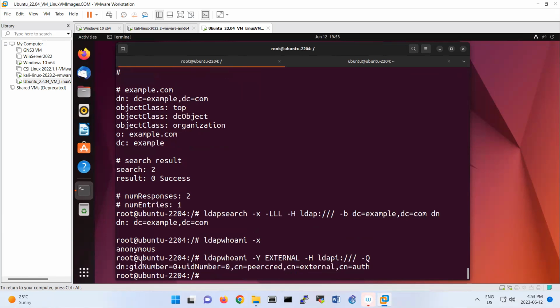That returns the group ID that you have and the external authentications that you have.